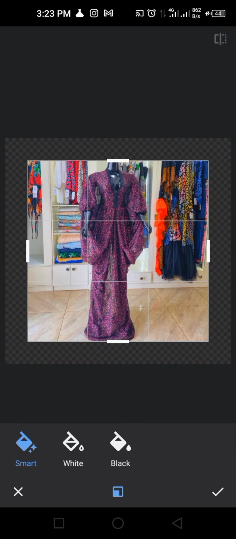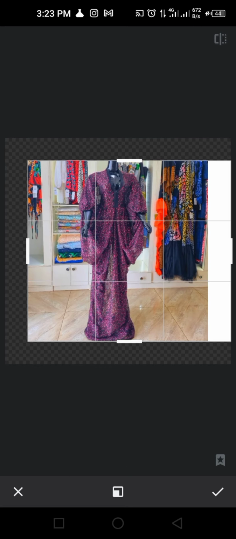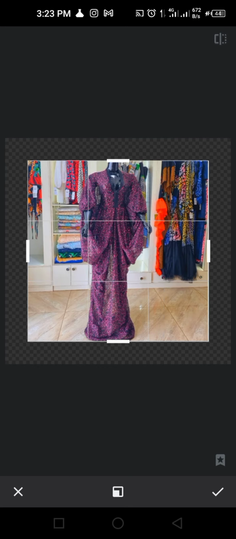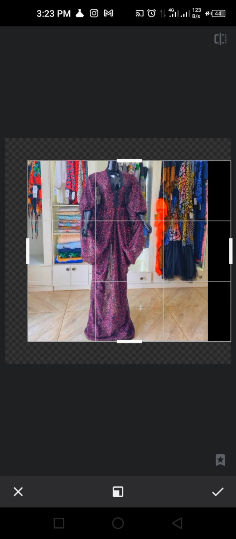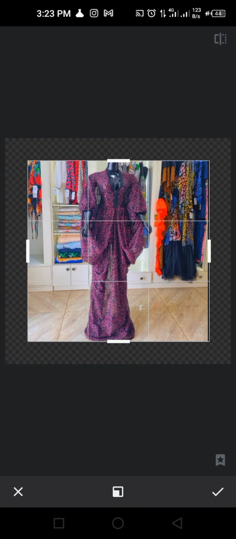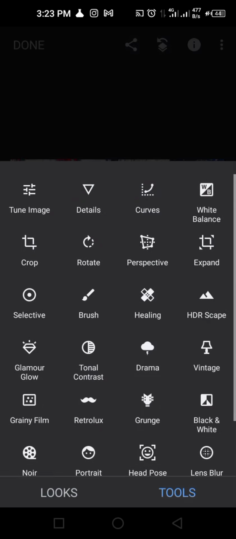You can have smart expand, white expand. You see that's what it gives you, or it gives you black expand. So that is what it works for basically. So let's go to tools. We are going to click on selective.